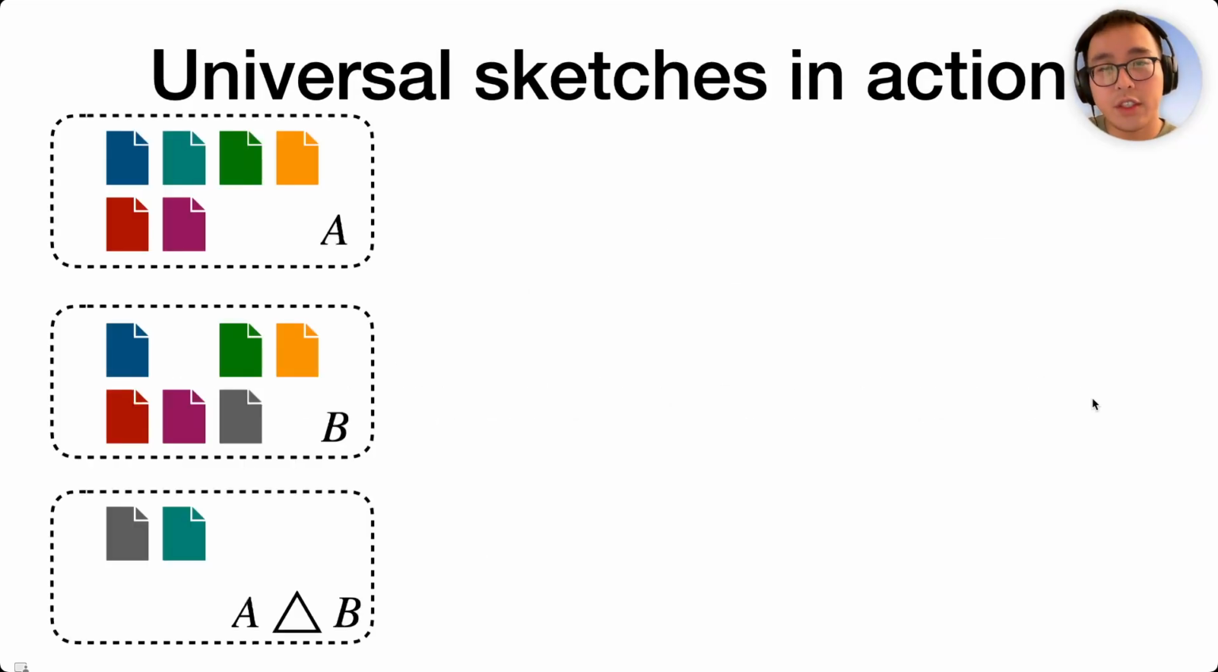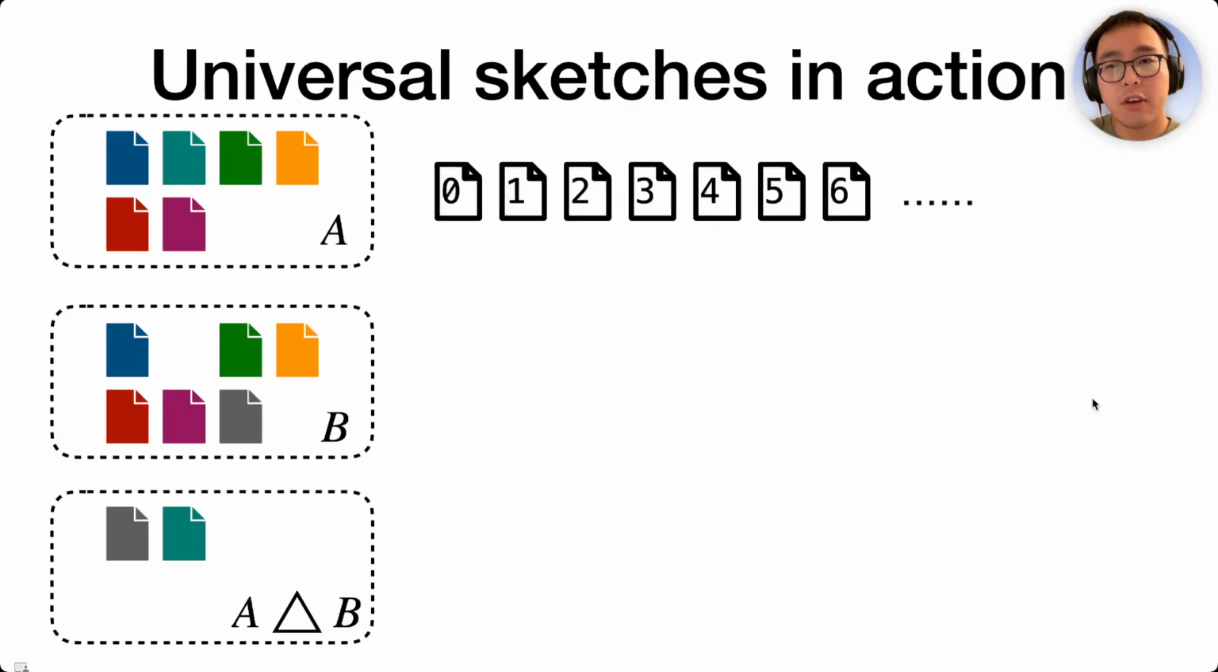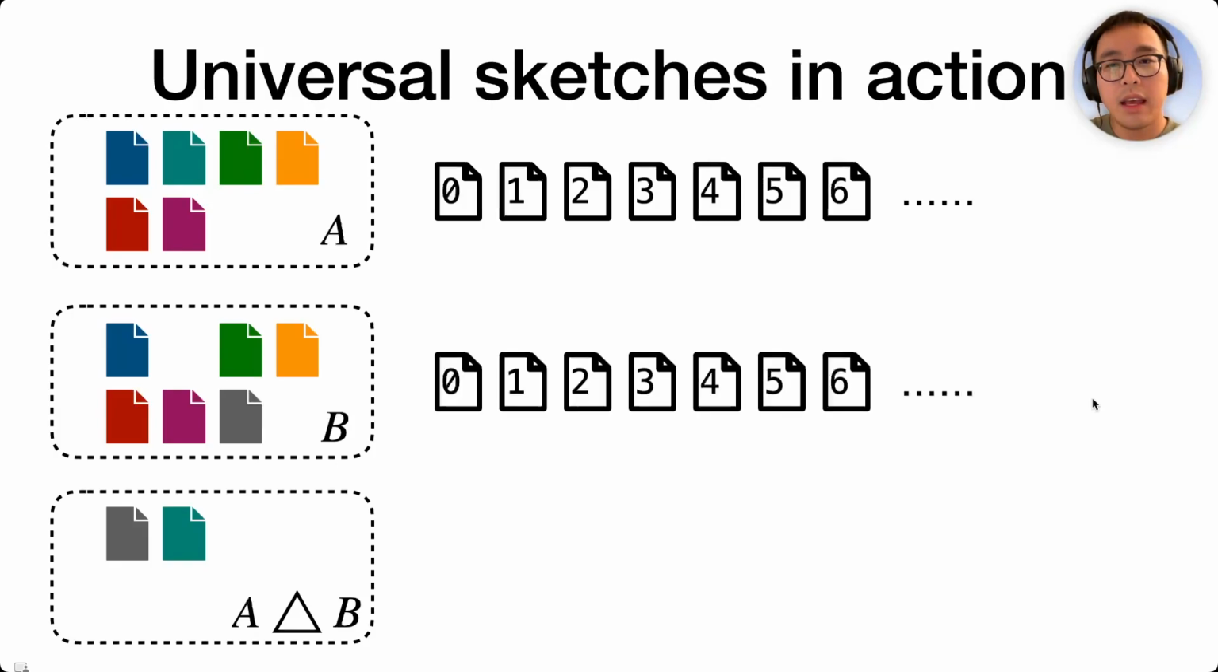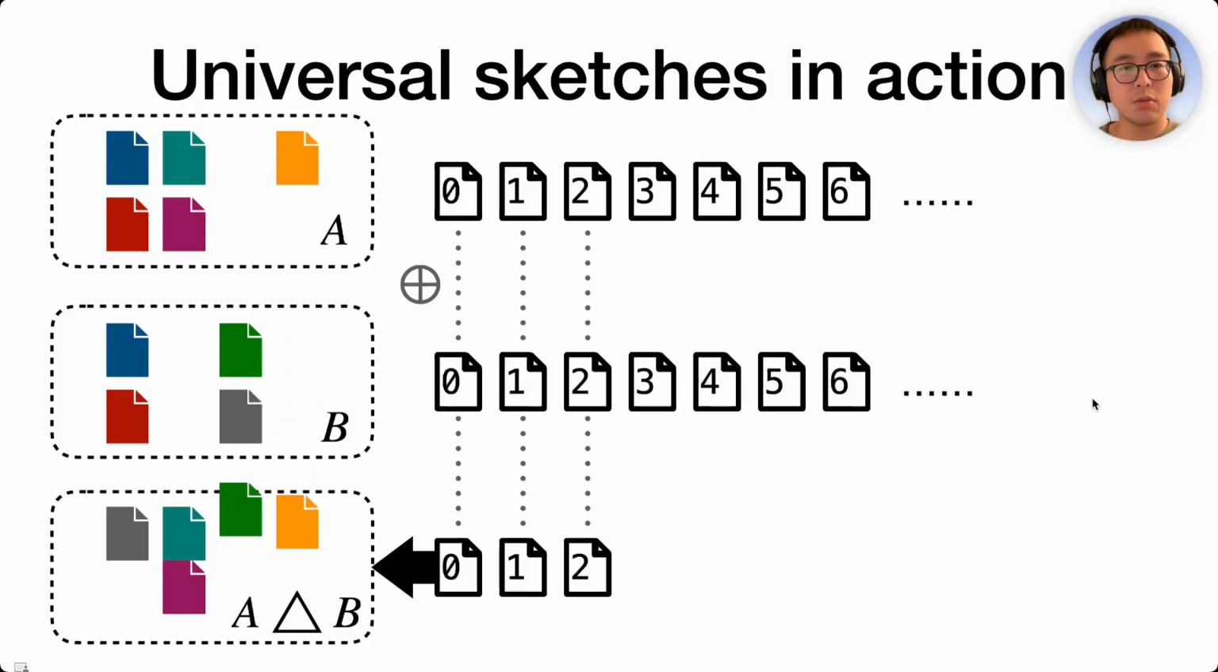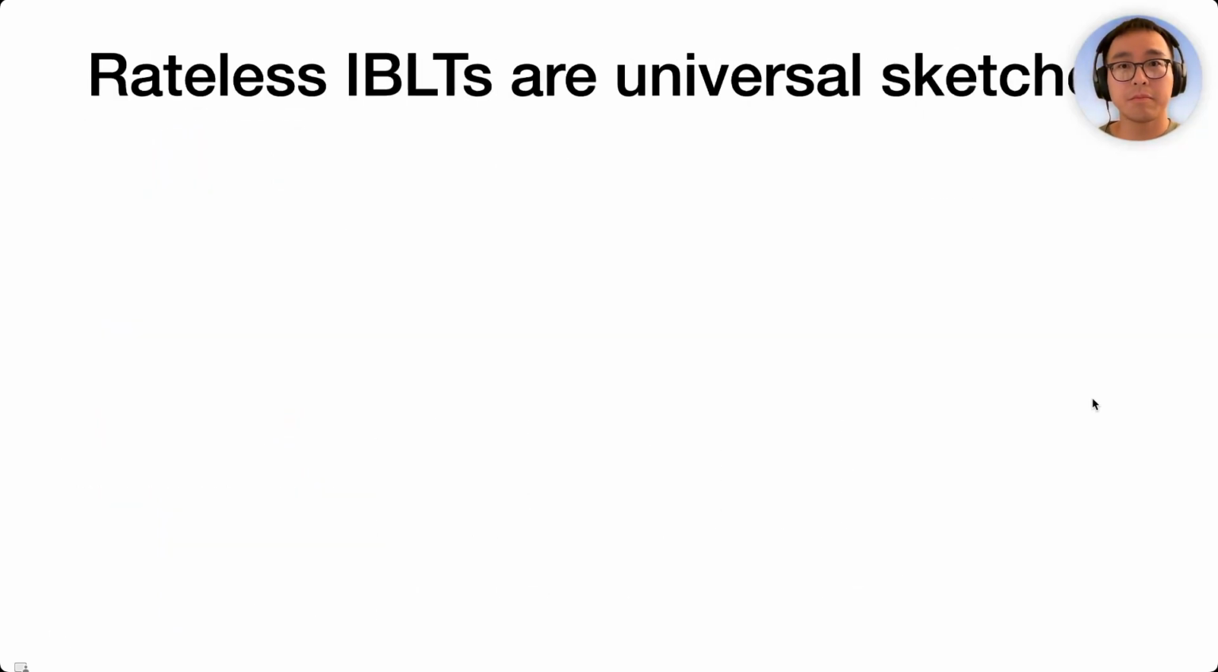To visualize a universal sketch, imagine this synchronization protocol. Our universal sketch for A is an infinitely long sequence of symbols, and the same goes for B. Alice and Bob can generate the symbols on demand. Alice sends her symbols one by one to Bob, and Bob takes the symbols from Alice and adds to his own symbols. And by linearity, the result is the symbol for the symmetric difference A delta B. Alice keeps sending symbols until Bob gets enough symbols to decode. And this works no matter how large the symmetric difference is, because Alice can just send more symbols.